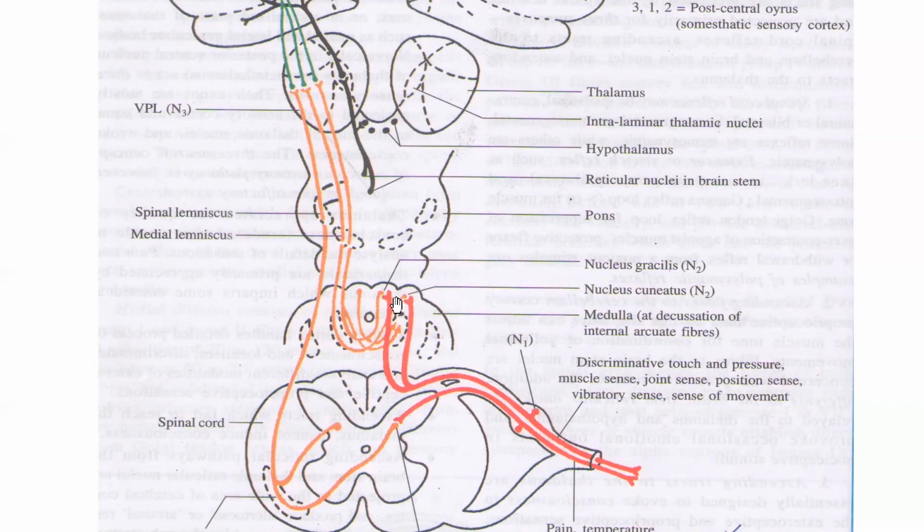But the axons of the second order neurons, whether they are in the spinal cord or in the medulla, will always cross over to the opposite side.